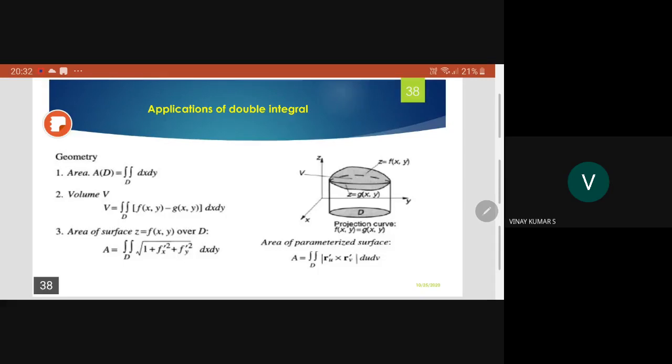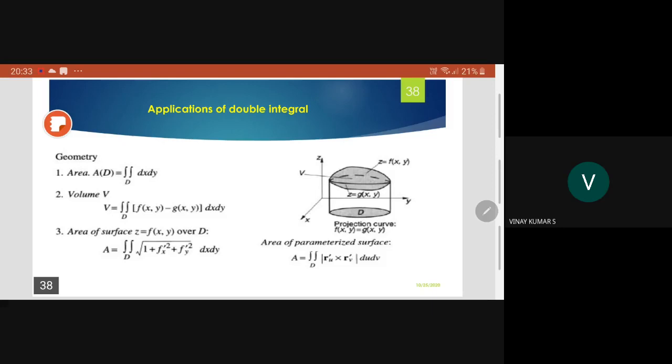Yes, it is here. Just a minute. Slow, a little slow here. Geometric application. Area A of D is equal to double integral dx dy over D.